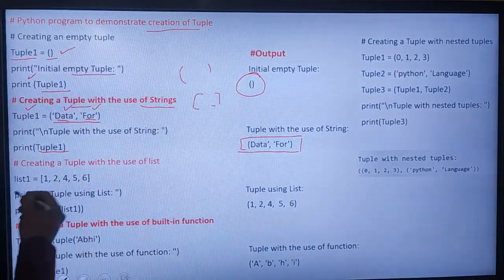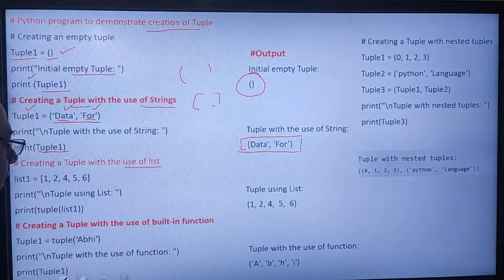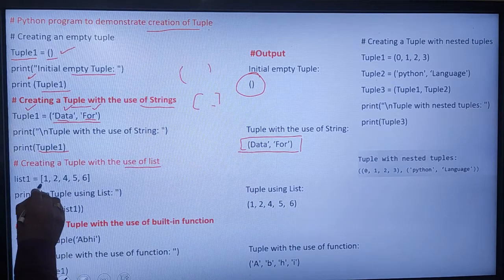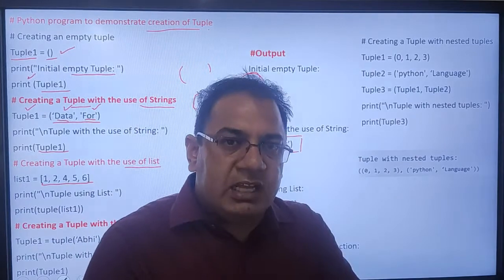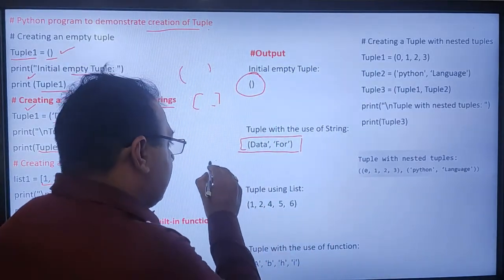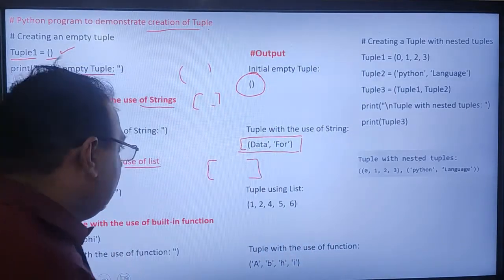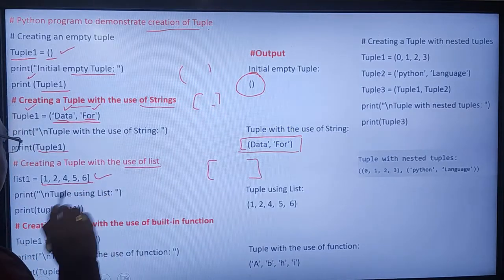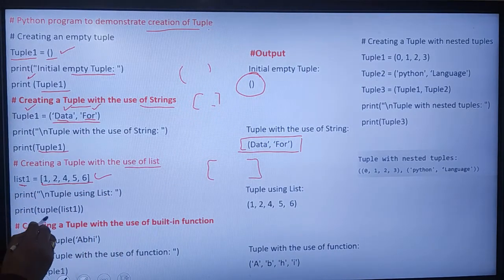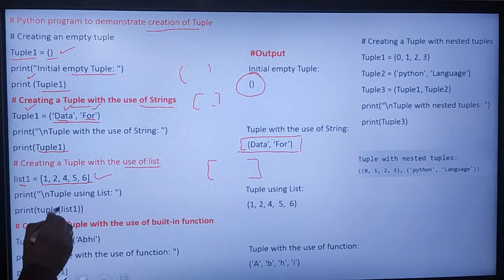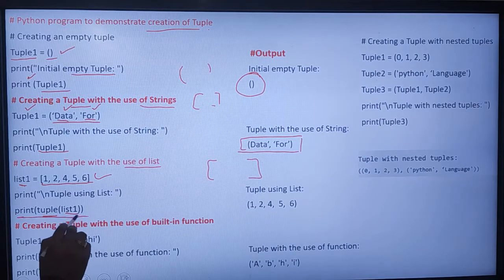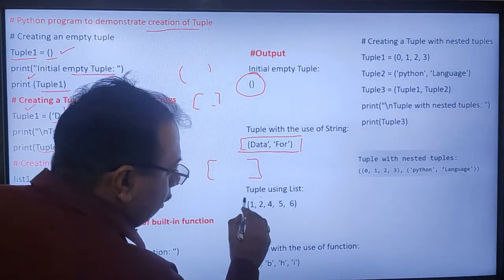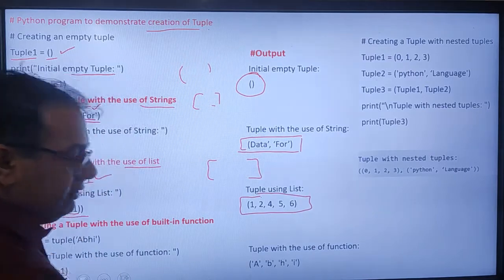Then I have created a tuple with the use of a list. Here I have a list. Already we have discussed that a list can be created using brackets. And here I have a list 1, where I have used the same list in the tuple. If I create the tuple with the help of a string, then the output will look like this.